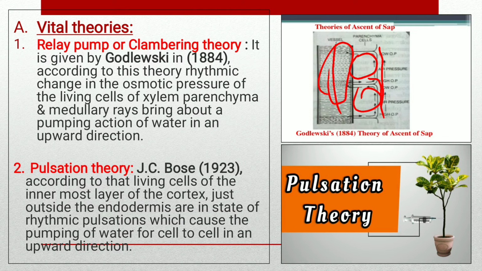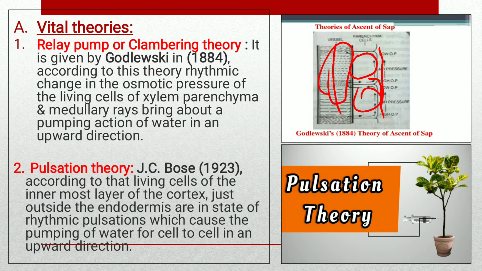Then, the pulsation theory: J.C. Bose, an Indian scientist, proposed the pulsation theory in the year 1923.